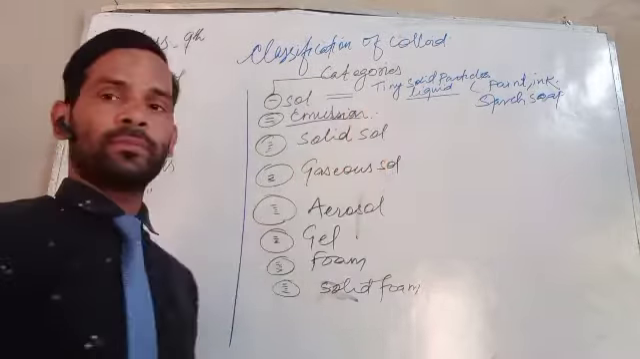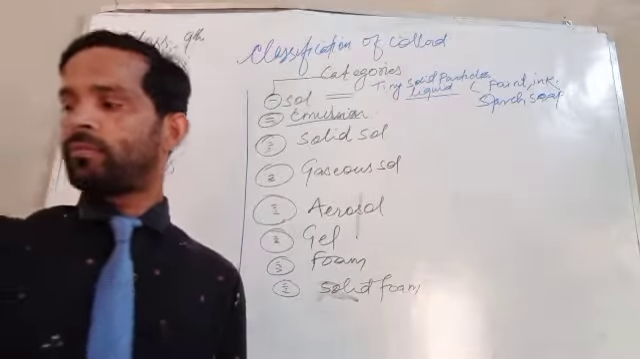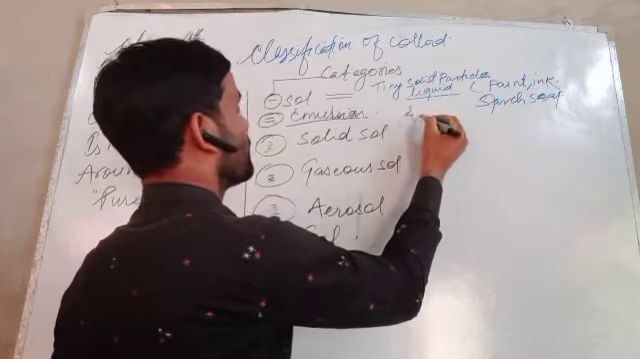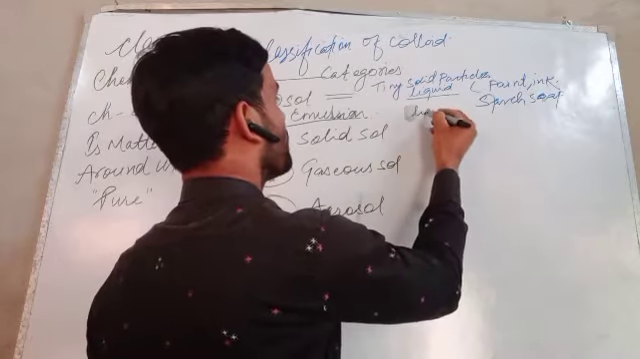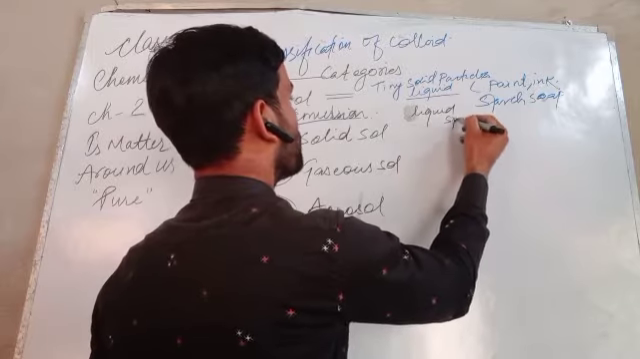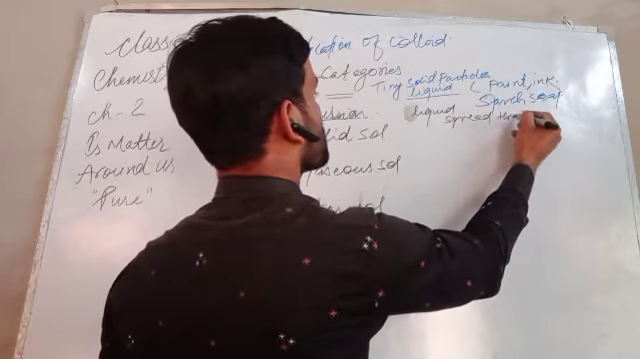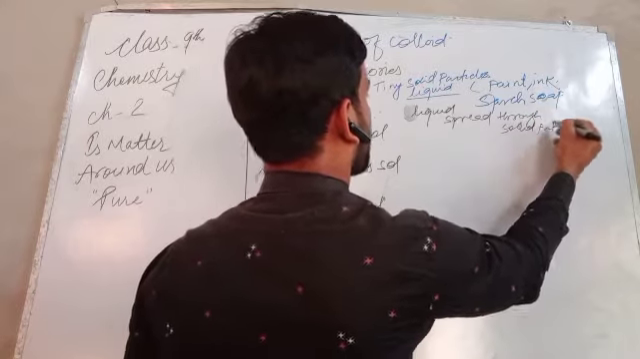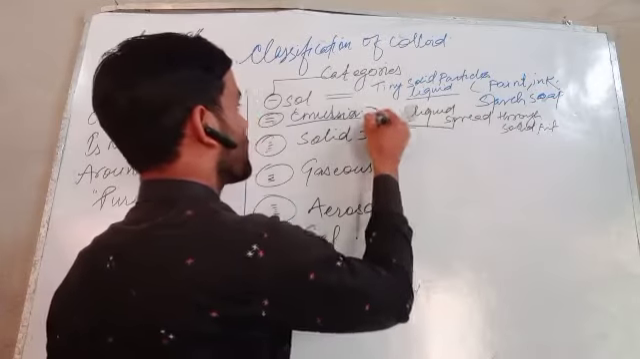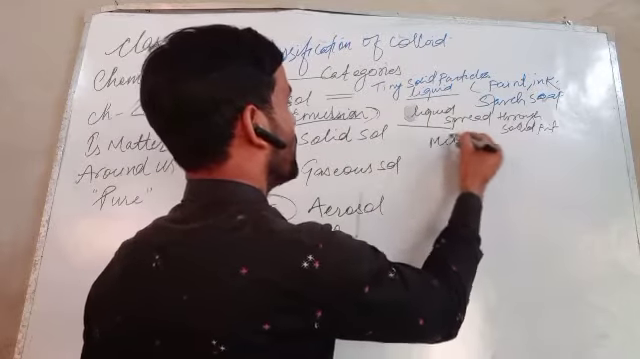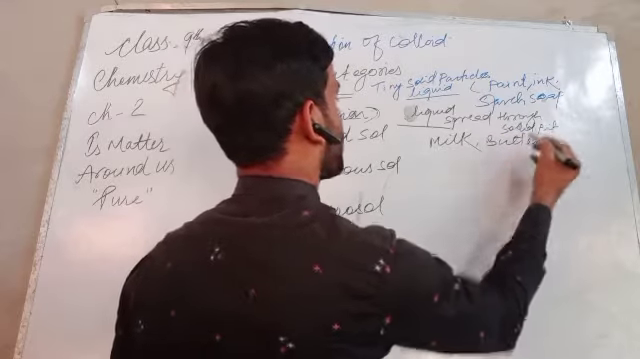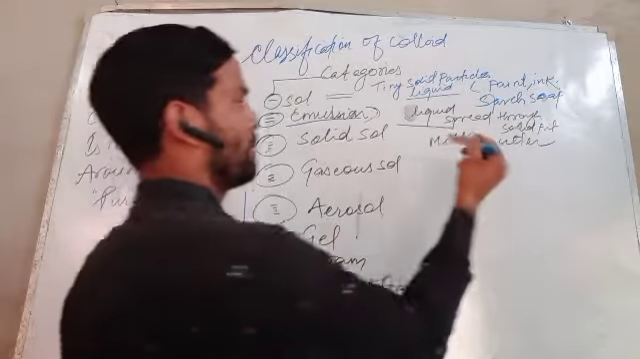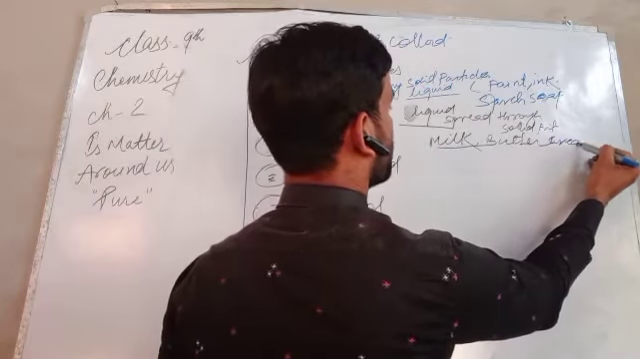Emulsion is what actually? Emulsion is a type in which a liquid is spread through another liquid. So that one is considered to be an emulsion, like milk, butter, etc. Might be the cream as well. Cream.